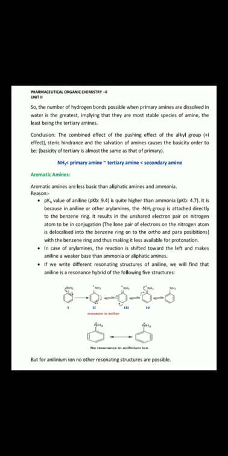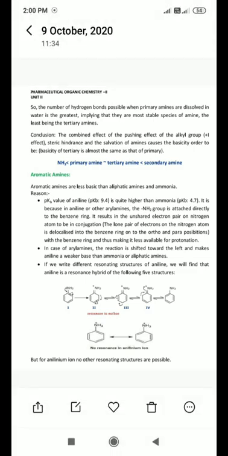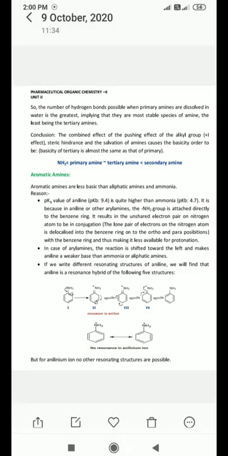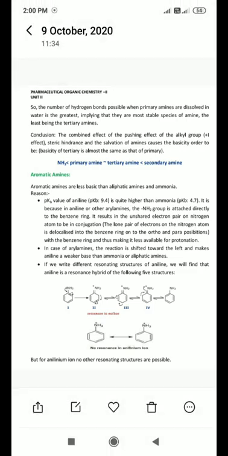Means in aniline, the amine group is attached directly to the benzene ring. It results in the unshared electron pair on the nitrogen atom being in conjugation. Means the lone pair of electrons on the nitrogen atom is delocalized into the benzene ring onto the ortho and para positions. Means this pi electronic cloud in the benzene ring, here this lone pair of the nitrogen atom can be shared throughout the benzene ring.